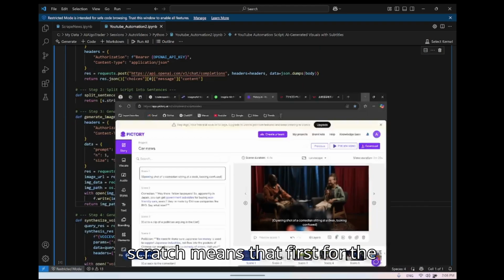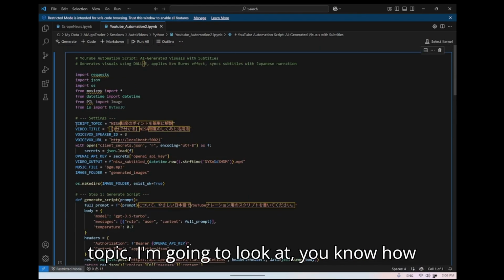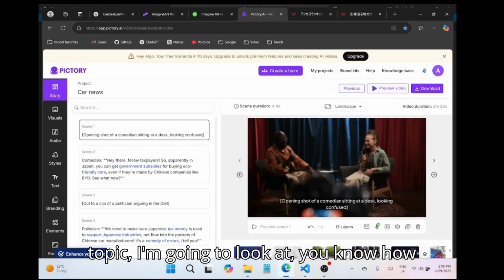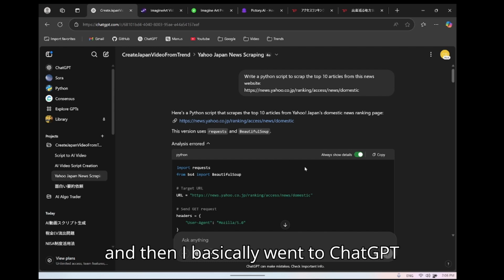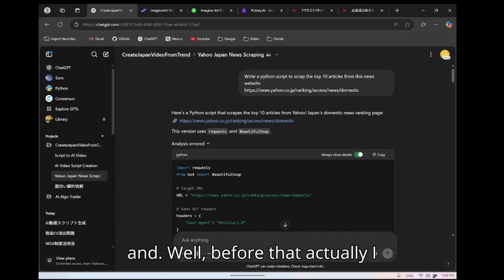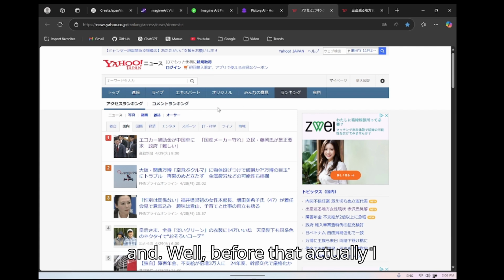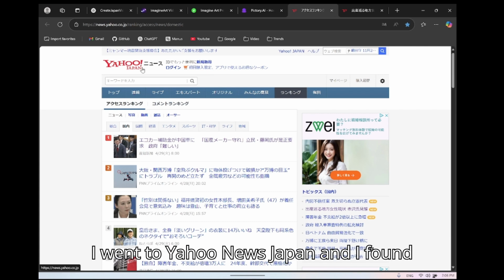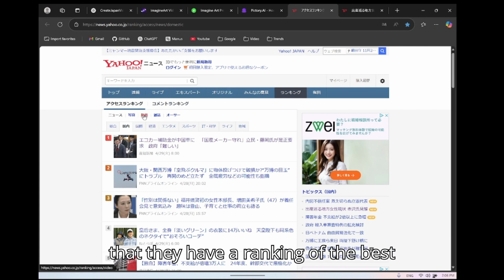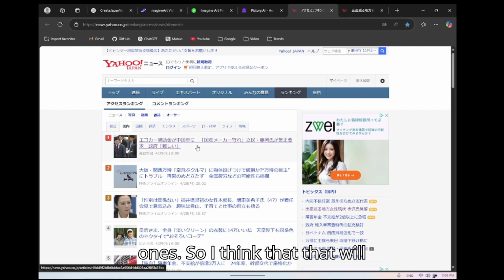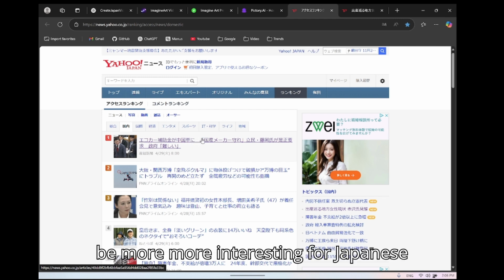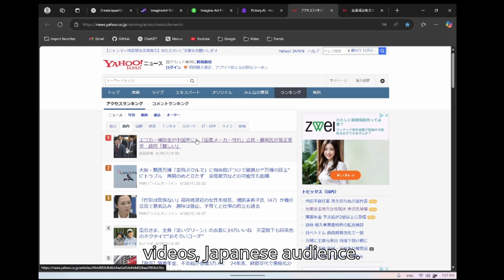So starting from scratch means that first, for the topic, I'm going to look at how I can find some topic automatically. And then I basically went to ChatGPT. And well, before that, actually, I went to Yahoo News Japan, and I found that they have a ranking of the best news. And these are domestic ones, so I think that will be more interesting for Japanese videos, a Japanese audience.